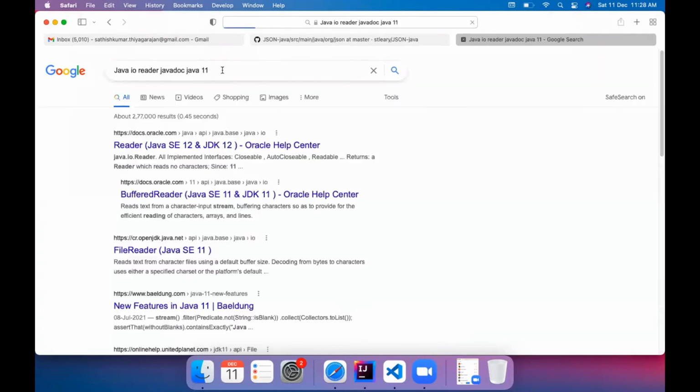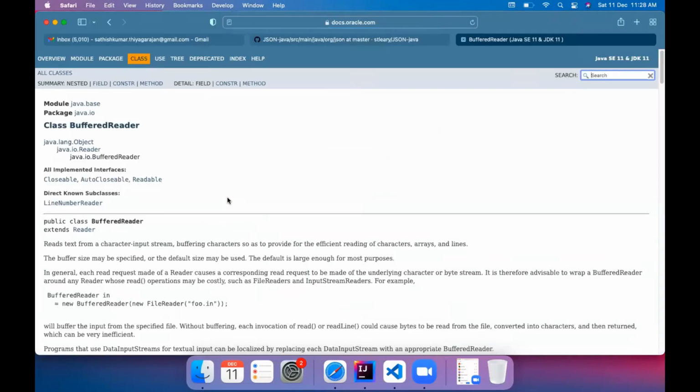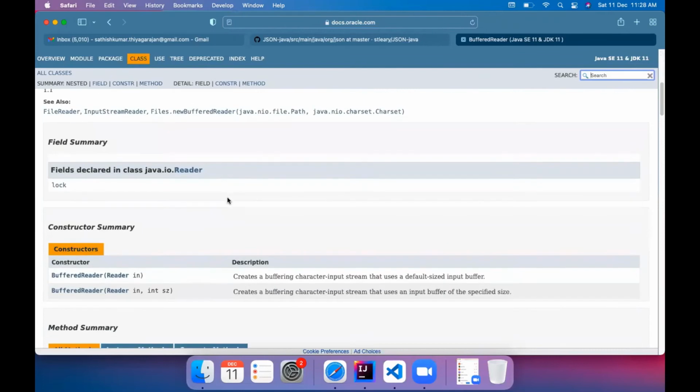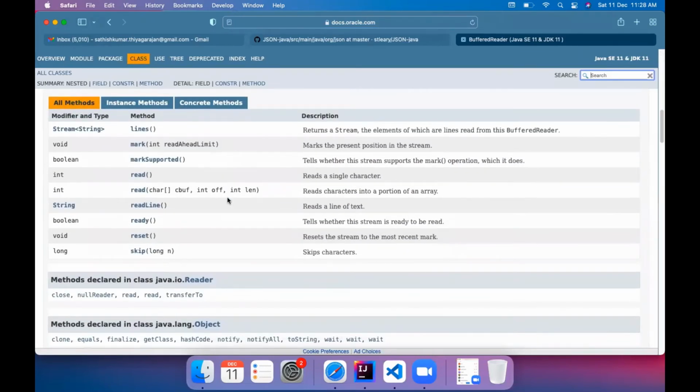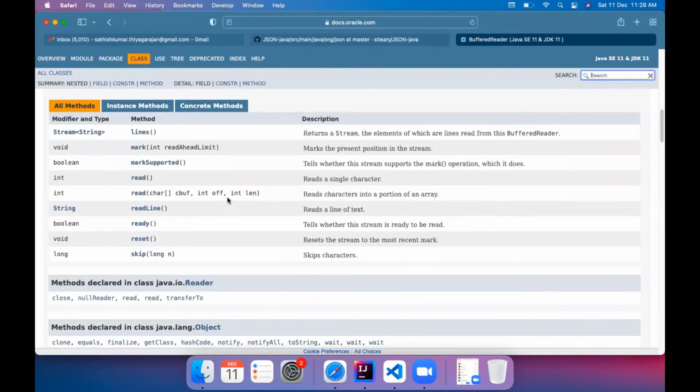But asynchronous is not supported in Java IO. Yeah, that's what I'll come to. Asynchronous will also come, but before we go to asynchronous, there is another part. So these readers are your outside resources, right?